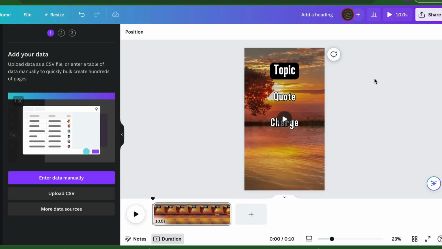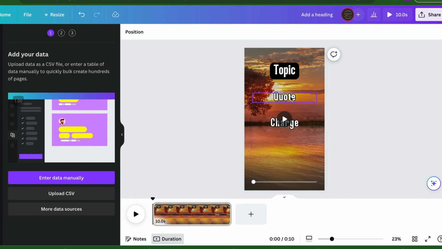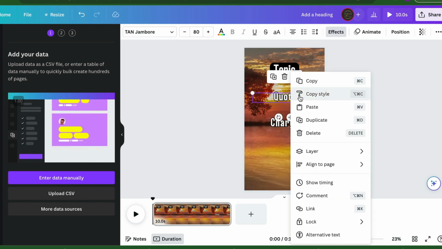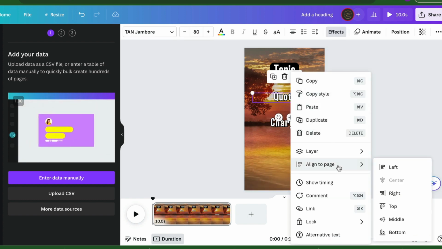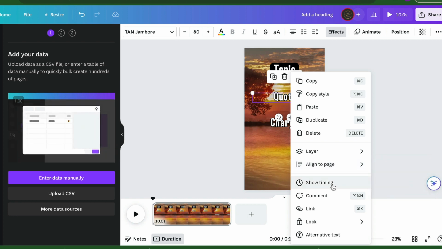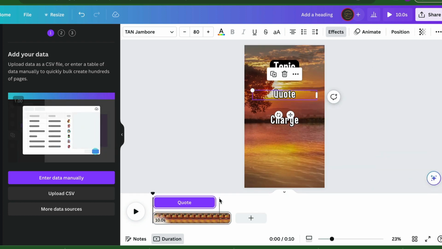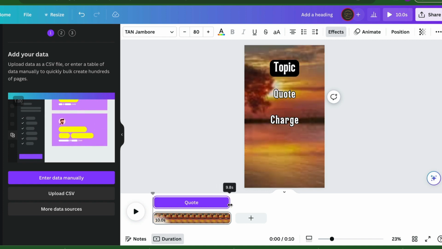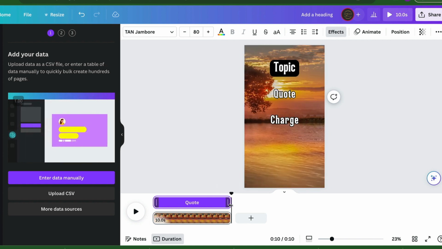For the quote, we're going to make sure that the quote takes up more of the time than the charge, because the charge is just the last part of it. Add to about 7 seconds or so, or 8 seconds. Let's do 8 seconds, right?